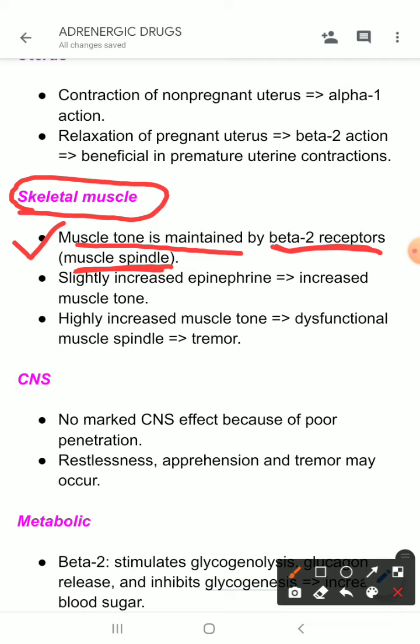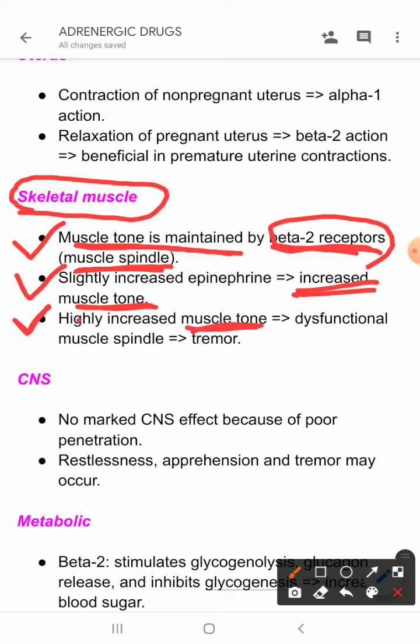So if you increase epinephrine concentration on that beta 2 receptor site, there will be increased muscle tone, so the muscle strength will be increased, right? But if you increase this muscle tone highly, then what will happen? The muscle spindle will become dysfunctional, and there will be tremor, and this has clinical implications.